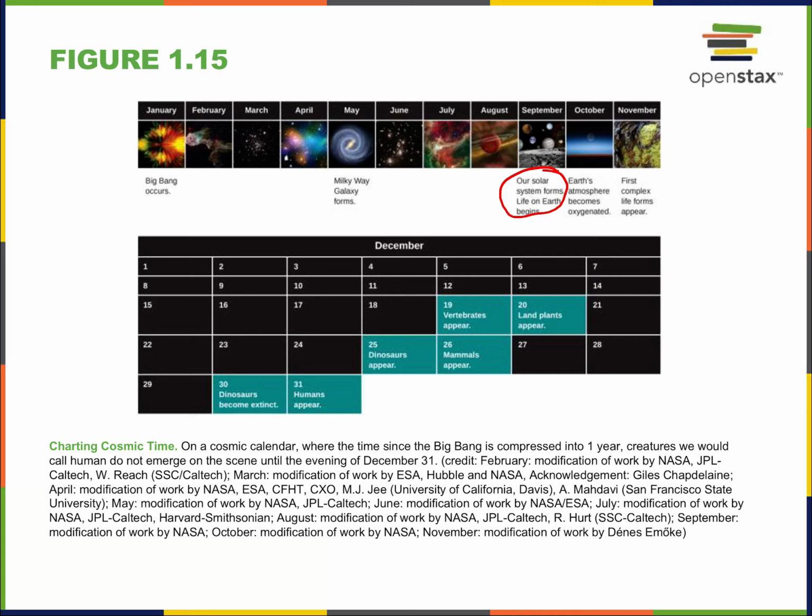The forming sun. So all these months, January, February, March, April, May, June, July, August, that was all before our solar system was formed. What happened before? Well, back in May, the Milky Way galaxy itself, that island of billions of stars of which our sun is just one, was formed. That means before May, there was no Milky Way galaxy, because our galaxy is not a first-generation galaxy. There were galaxies that were born, smashed together, were destroyed, and left behind remnants that led to our galaxy. So our galaxy is a third-generation, approximately, galaxy.